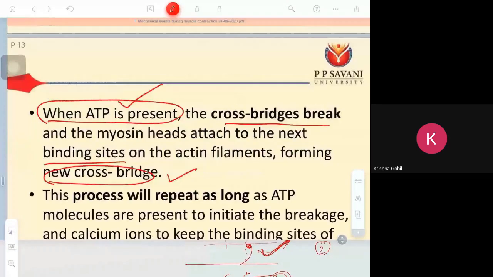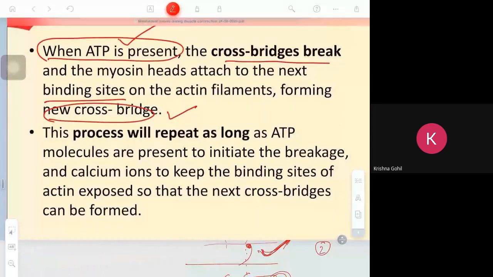Clear? Okay. Now, this binding, unbinding, binding, unbinding, I am talking about in one single contraction. Suppose, listen, in my hand I am holding 5 kg of weight. After placing 5 kg weight in my hand, you try to palpate your biceps brachii muscle.